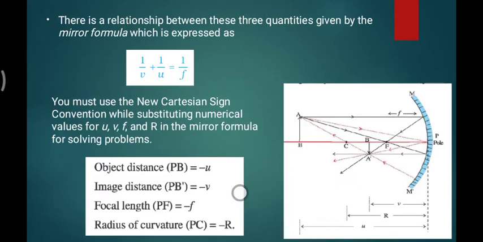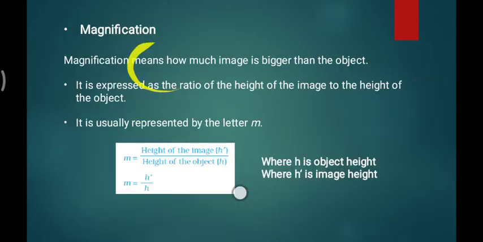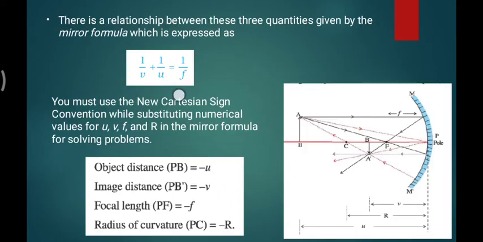There is a relationship between three quantities: object distance, image distance, and focal length, that is, u, v, and f. The relationship between u, v, and f is known as the mirror formula. Very clear and simple. As you can see in this equation, 1/v + 1/u = 1/f. The inverse of v plus the inverse of u is equal to the inverse of f.